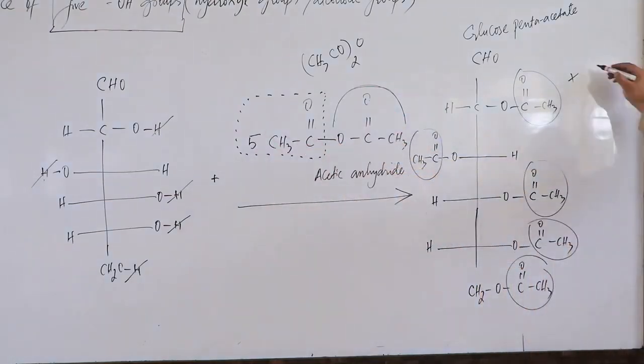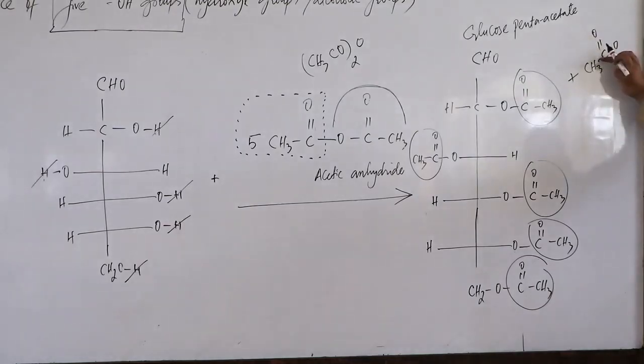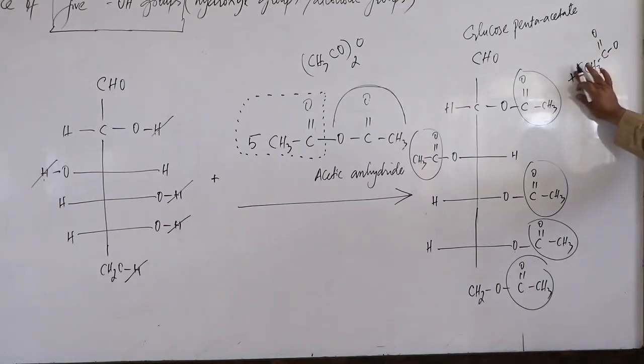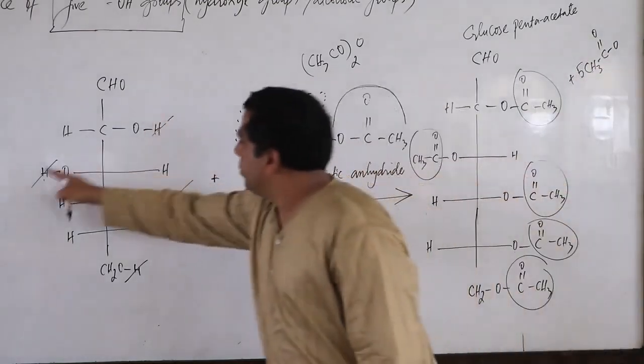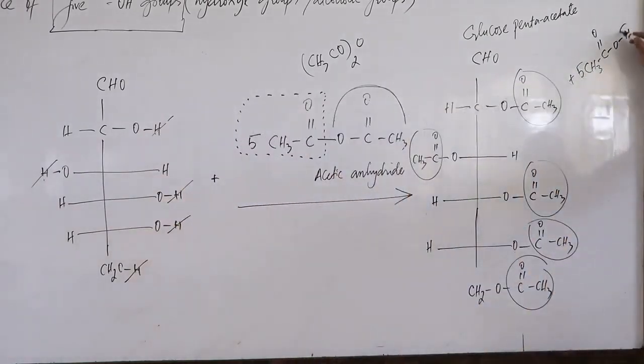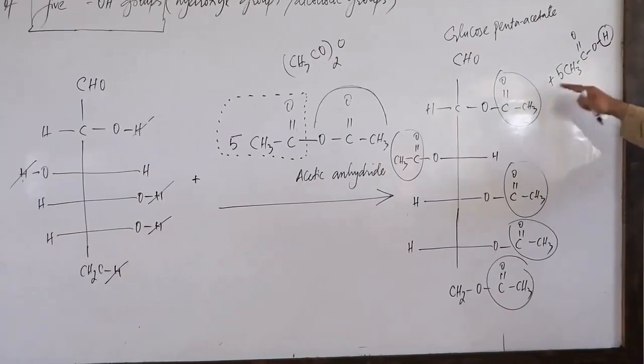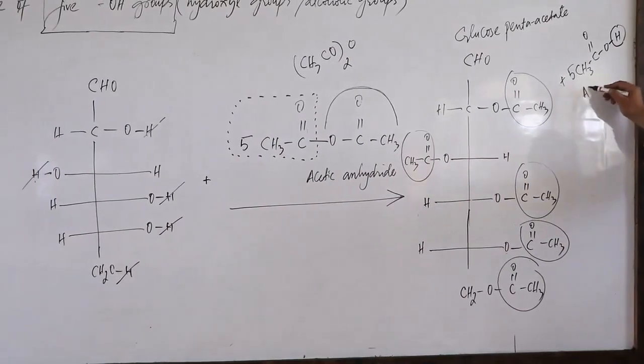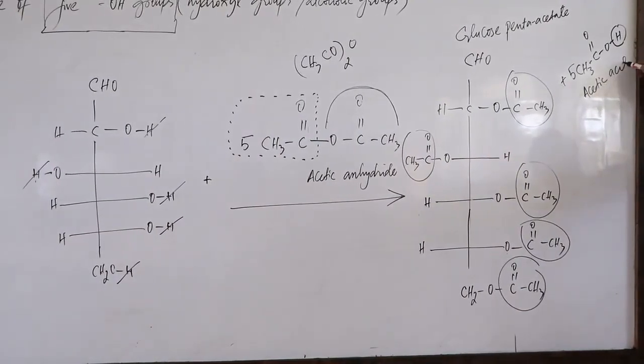This is also 5 times. CH3COO, how many times, guys? 5 times. And how many hydrogens are coming out? 1, 2, 3, 4, 5. 5 hydrogens I have put here. So that's here, 5 times. And this is known as acetic acid.